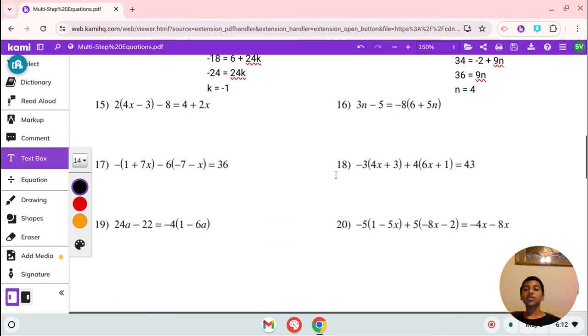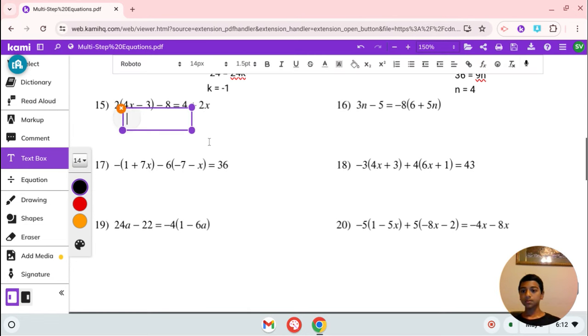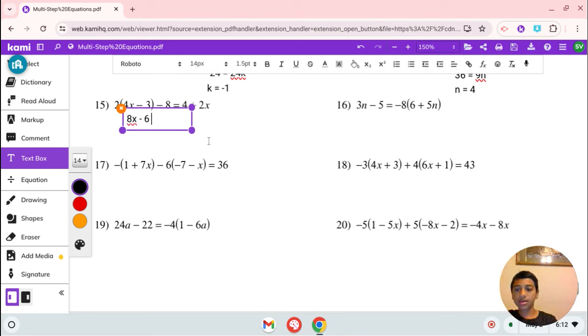Now, let's move on to number 15. Number 15, we have 2 times (4x minus 3) minus 8 equals 4 plus 2x. Let's first distribute and combine like terms. Or you can divide both sides of the equation by 2, the entire thing. We'll distribute. So we have 8x minus 6 minus 8, or minus 6 minus 8, minus 14, equals 4 plus 2x.